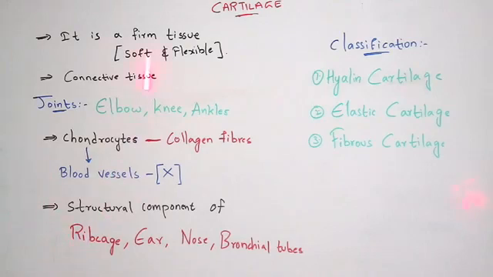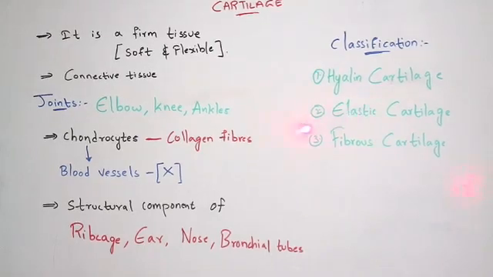This cartilage is a structural component of the ribcage, ear, nose, and bronchial tubes. The ribcage is nothing but what can be seen in our ribs, and the bronchial tubes are present in the lungs. Coming to the classification, cartilage can be classified into three types: hyaline cartilage, elastic cartilage, and fibrous cartilage.